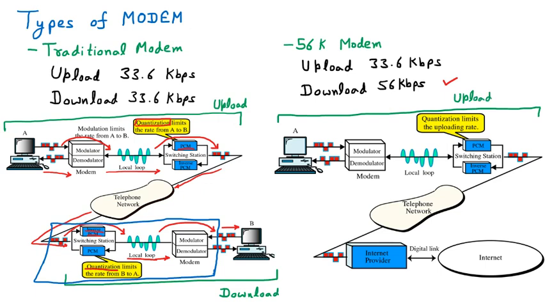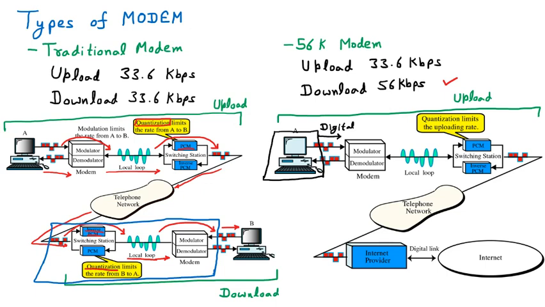So here the uploading is going on. Now if I start the diagram with the computer, so this is the computer. Let us suppose this is my computer from which I will send the data to you. And from my side, the data generated is digital. Every computer generates digital data. So there the data generated is digital. I am just sending the digital data. So data is moving.